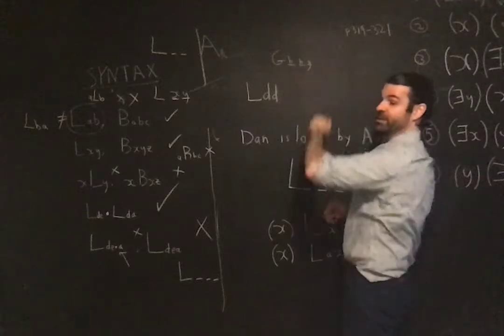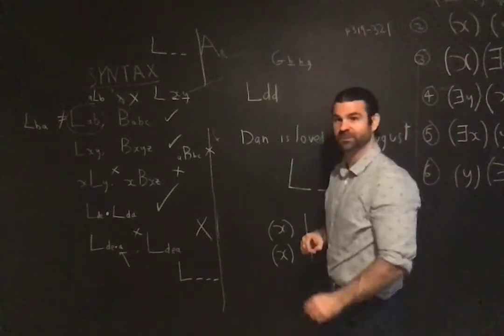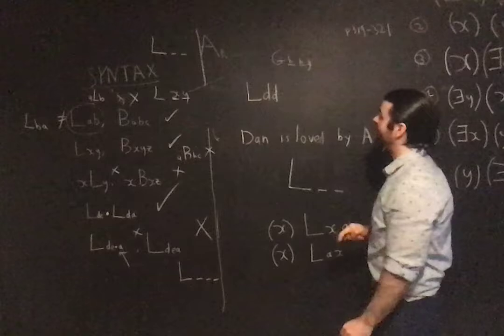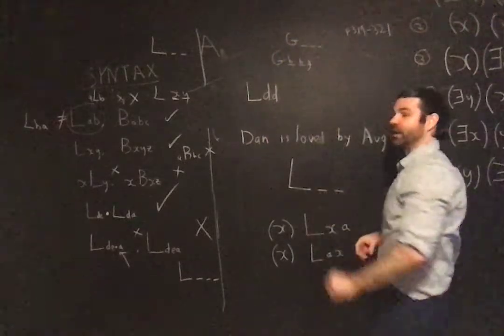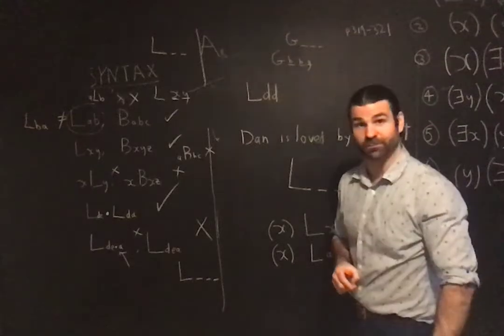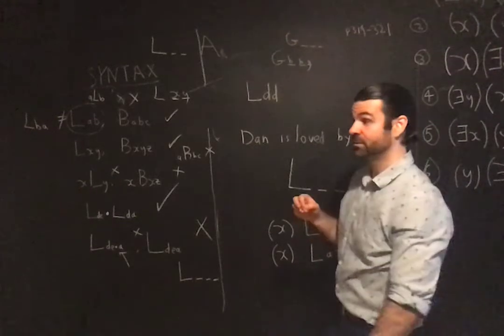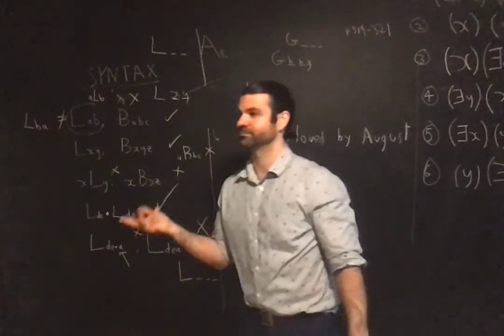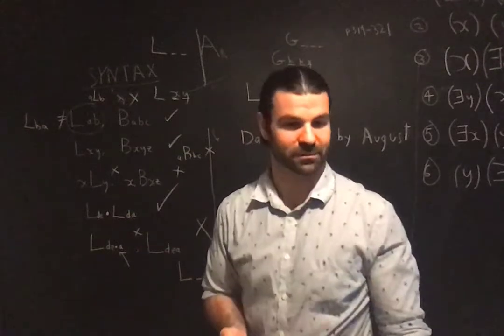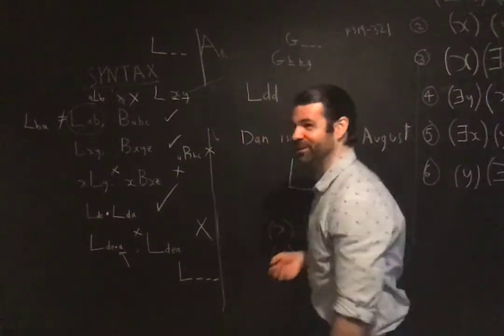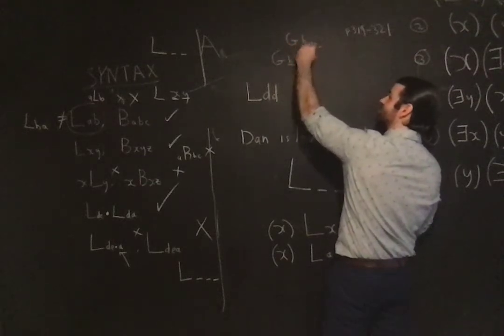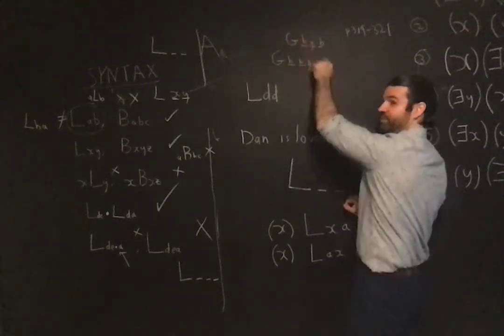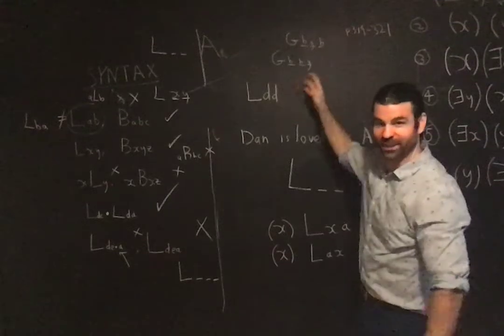B, B, G, right? And you had Bill gives himself a gift. Bill gives a gift to Bill. B, G, B, right? Her examples are like this.